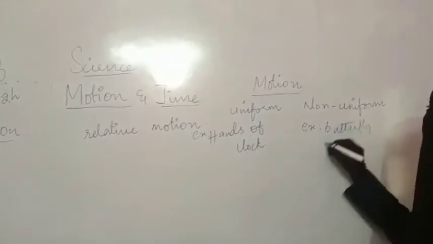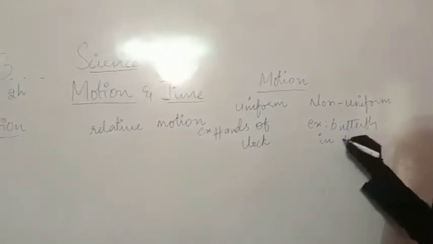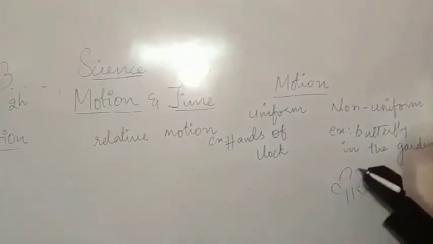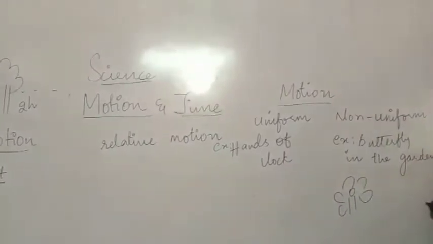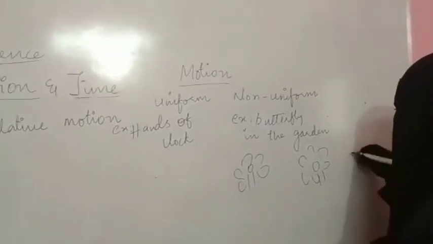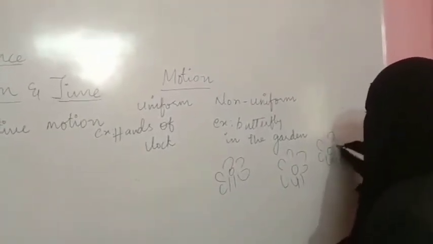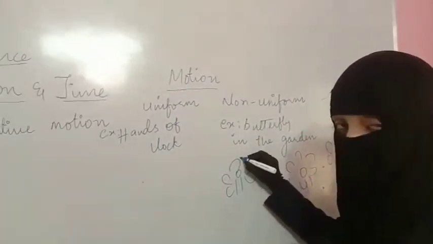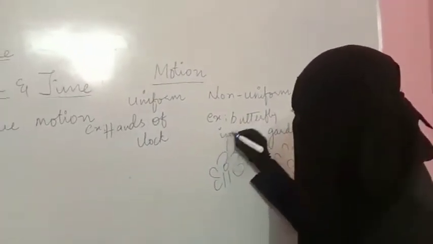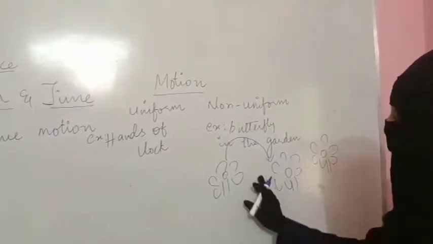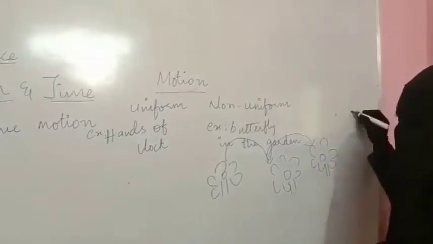Butterfly in the garden. You will observe that the butterfly will be moving from one flower to another flower for the sake of nectar. So here is one flower, here is a second flower. In the same way we have a complete garden of flowers, right? The butterfly sucks nectar from the first flower and goes to the second flower. Here the time taken will be equal, but the distance covered will be different.